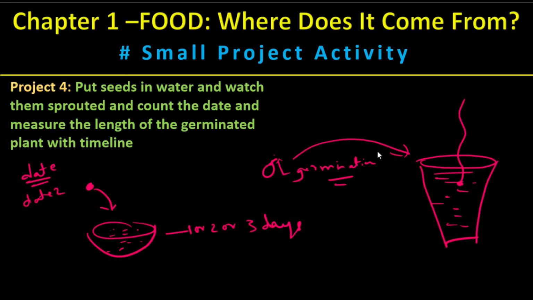When it grows to this much height, measure how much it has grown in centimeters. Take a scale and measure. Put it under date 3, and let it grow a little bit more, take a date 4 and measure the height. So this is project number 4.